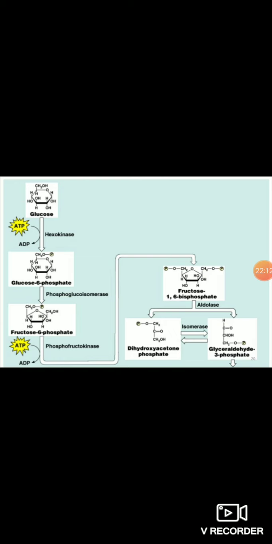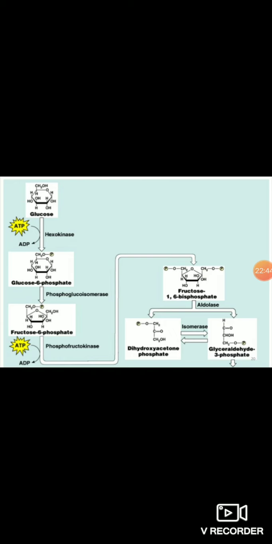And yes, in total I will tell you in each and every step, but the first step, glucose to glucose 6-phosphate, is an irreversible step. Okay, means it is not reversible. So in total glycolysis there are only 3 steps which are irreversible, and these 3 steps are the rate limiting steps or the regulatory steps of glycolysis, and all remaining steps are reversible.